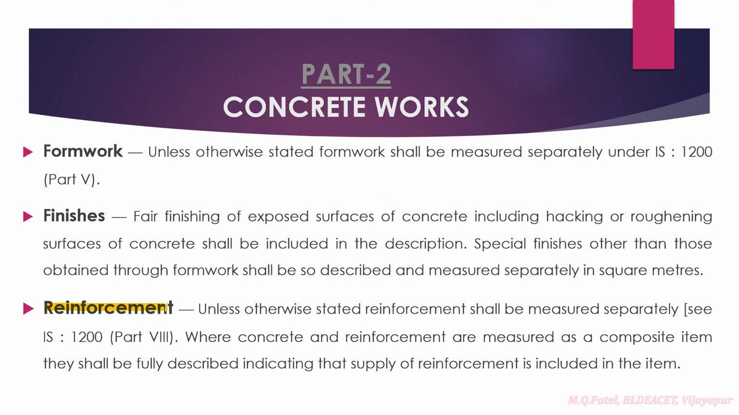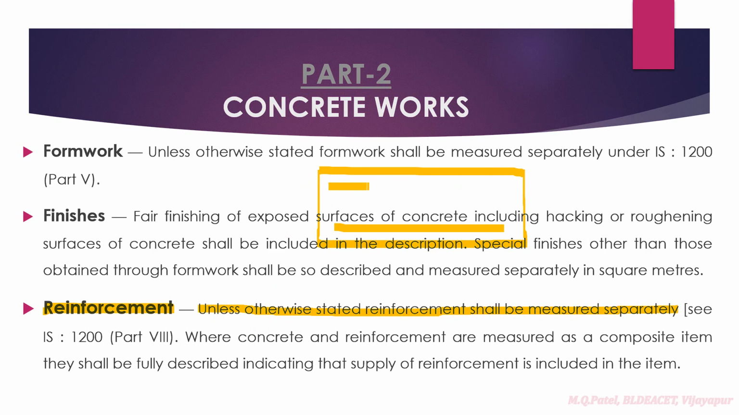Then next is regarding the reinforcement. Unless otherwise stated, reinforcement shall be measured separately, right? For example, if you take any beam, here you're going to have steel, like this, right? So steel has to be measured separately. We are not going to club the item, unless otherwise stated. If they say it is both concrete and steel, inclusive, meaning in the same item itself as per the client, then you can do. Unless otherwise stated, it has to be measured separately.